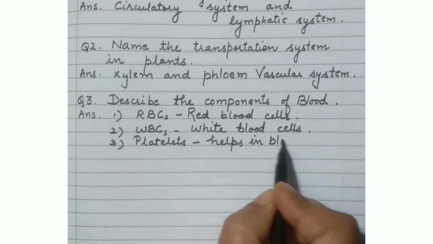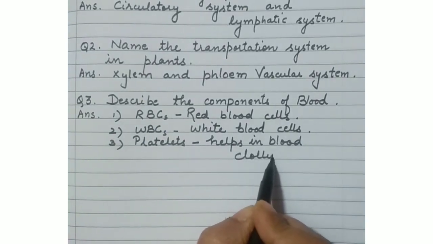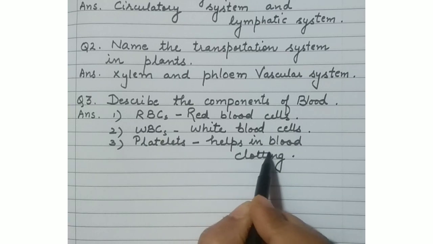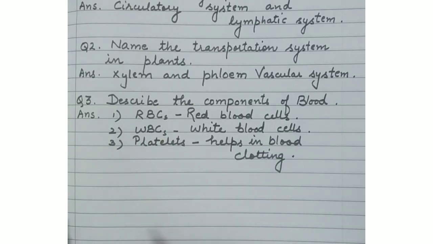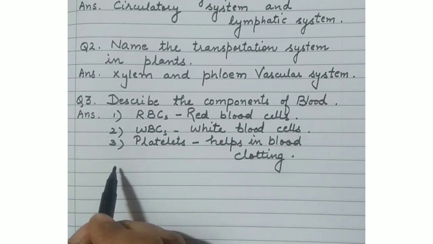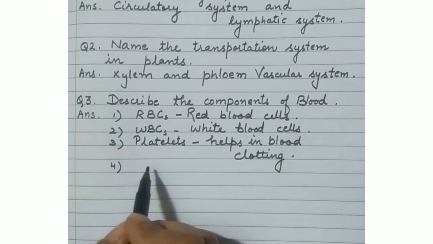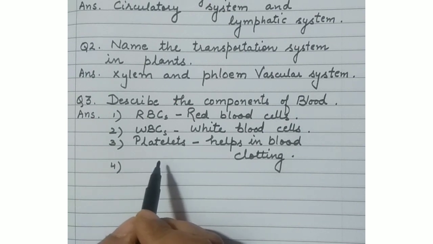Now, what do you mean by blood clotting? A natural way to stop the blood from flowing outside the body. Okay, when we get any injury, then these cells, platelets, help in blood clotting in a natural way and stop bleeding. Okay, now the fourth one is plasma.